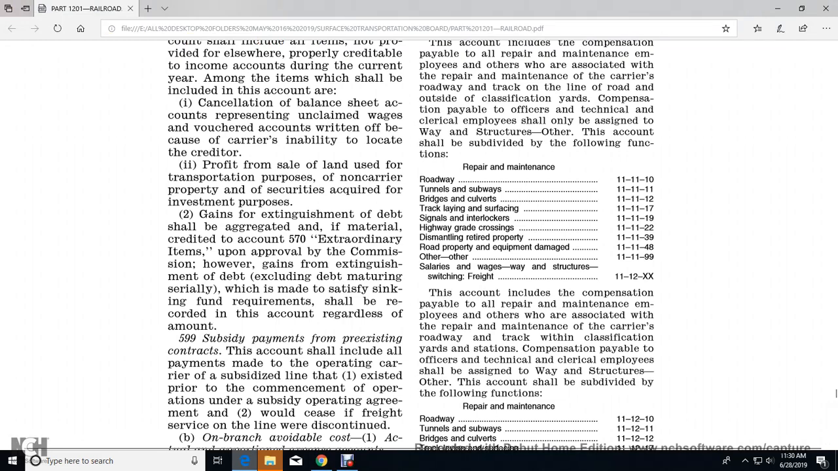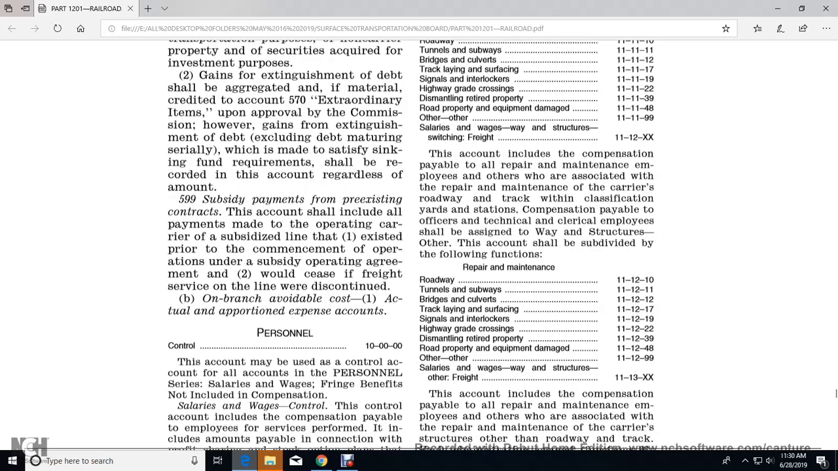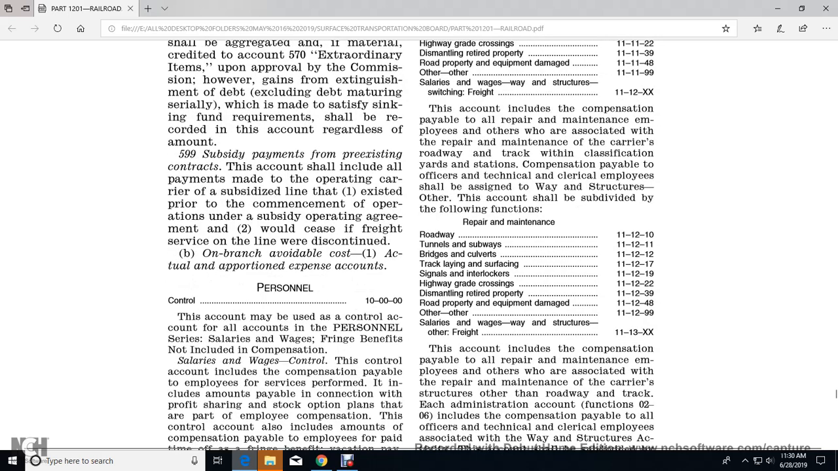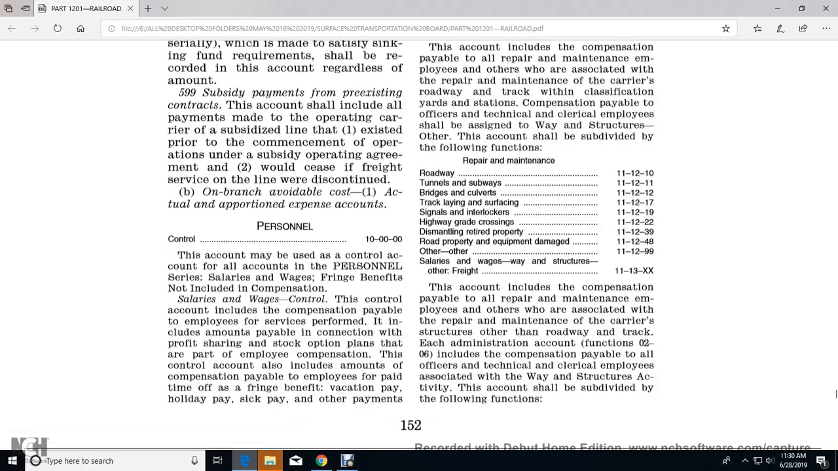Alright, common insurer however the gain with the exchange of the debt, excluding the debt the maturity was made with the sinking fund and the refunds required with the record of the account regardless of the account. 599. Subsidized payment pre-existing contract. The account shall include the payments made with the operating carrier subsidized that 1 existed prior to the commencement of the operation of subsidizing operating agreement. 2 would cease and the freight service on the line would discontinue and be on the branch avoidable cost for the actual portion and expense account personnel.